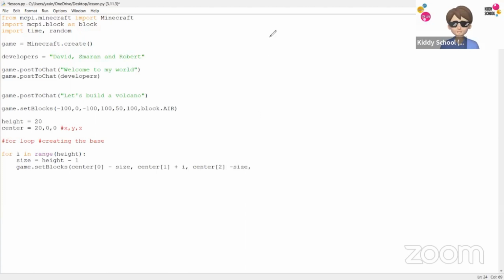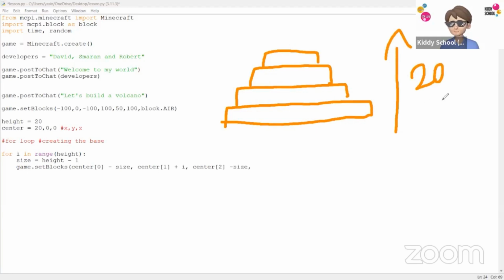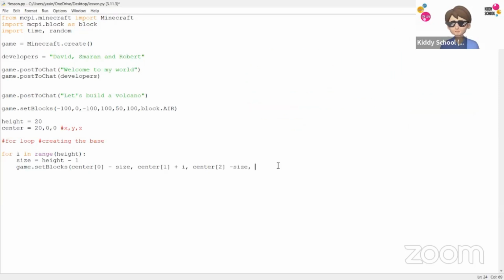What's happening is, in a very simple way, it's creating a base like this, and then it will go to the next one. Then it will go to the next one. Then it will go to the next one. Okay, so our height is 20, so it will go up to 20 bricks up. And we're going to use the brick called stone for it. So it will create stone bricks for 20, like a pyramid, and keep on going up with deducting some size from it. So that's what this code is doing.